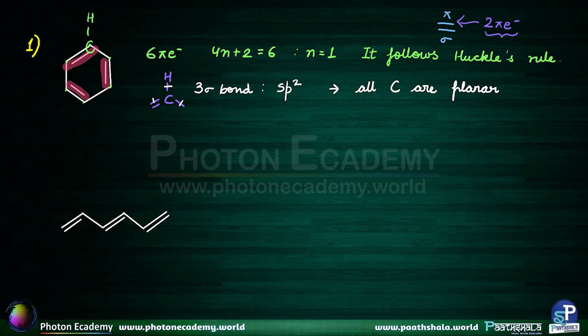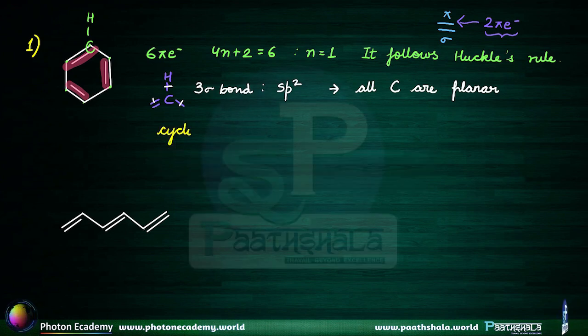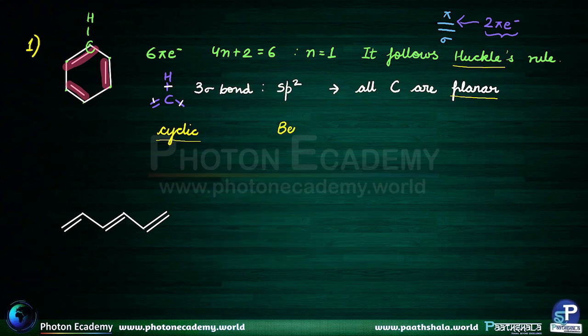Now the third condition was that it should be cyclic. We can easily see that this is a cyclic compound. It is very apparent to us. So all 3 conditions are followed: first Huckel's rule, then it being planar, and then it being cyclic. All 3 conditions are satisfied, so we can say that benzene is aromatic. This is how you see whether a compound is aromatic or not.